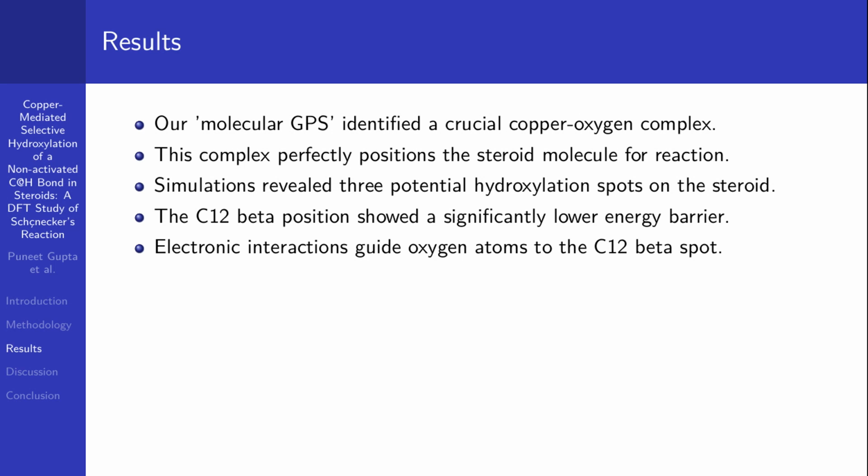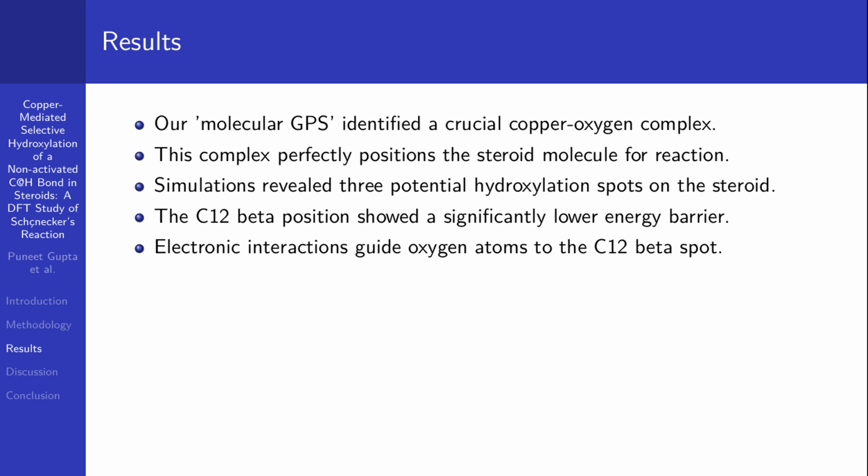Our computational molecular GPS led us to a truly exciting discovery, the master key to Schönecker's reaction's incredible precision. We identified a crucial, fleeting intermediate molecule, a special copper-oxygen complex. Think of it as a temporary docking station that perfectly positions the steroid molecule for the reaction. Within this complex, we found 3 potential spots on the steroid where the hydroxylation could occur. But our simulations clearly showed that one specific spot, the C12 beta position, had a significantly lower energy barrier, meaning it was much easier and faster for the reaction to happen there. This perfectly matched what chemists had observed in the lab.